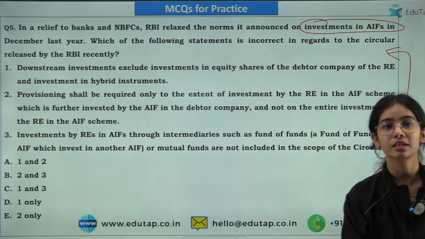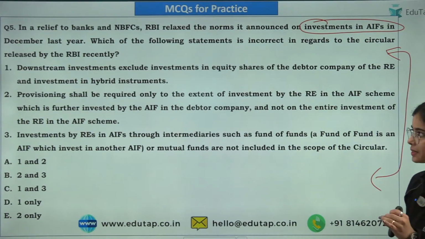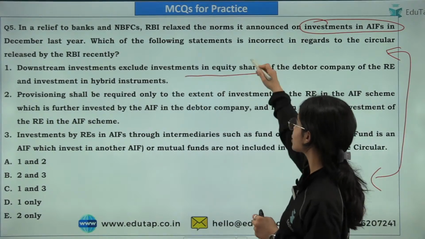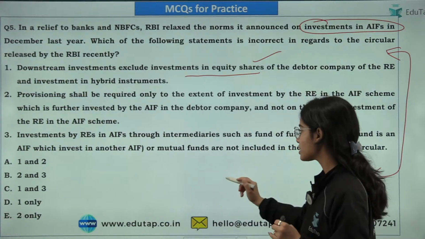Okay, so I'm getting the answer D. The first statement is that the downstream investment excludes the investment in equity shares. That is correct, because first of all, the investment that is happening. What is the problem here?